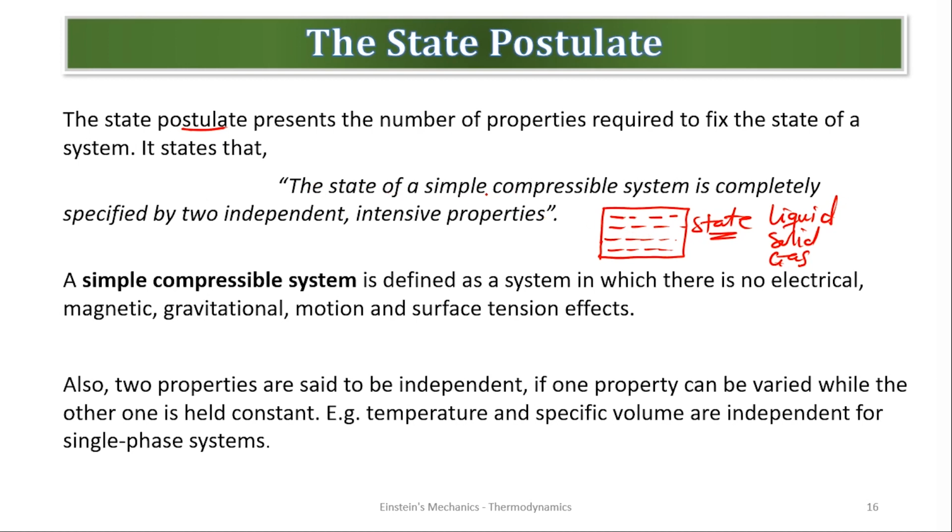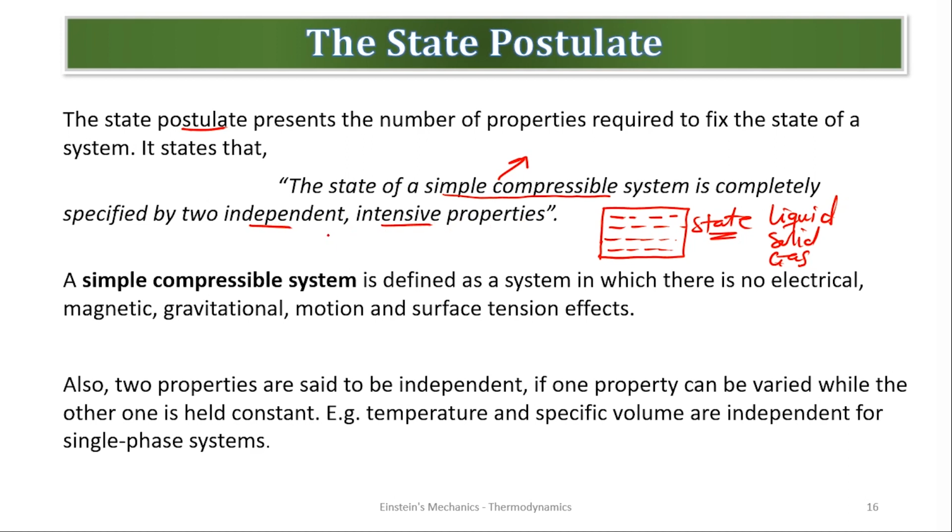The state of a simple compressible system is completely specified by two independent intensive properties. So the state of any system, or the state of a simple compressible system, we'll talk about that, can be determined by two or more intensive properties.